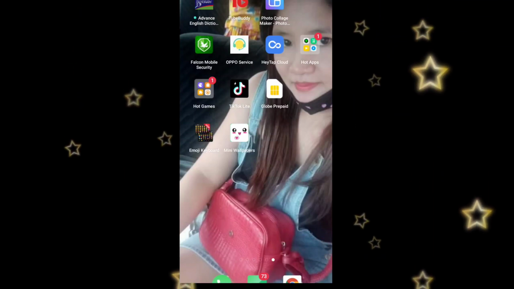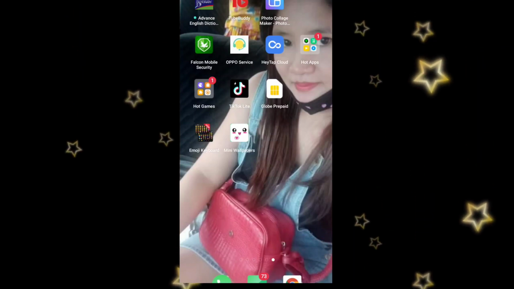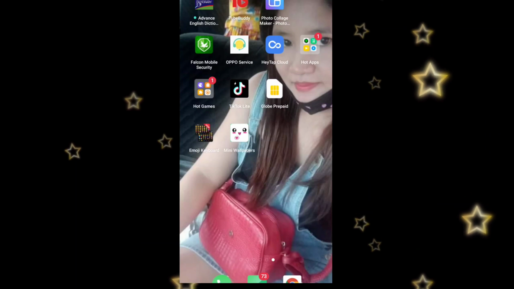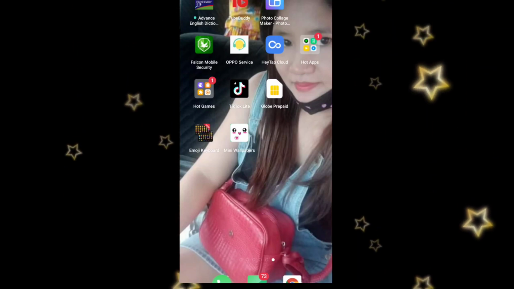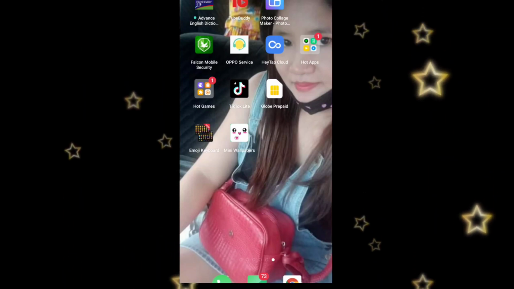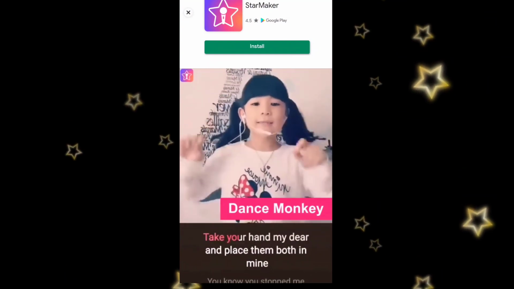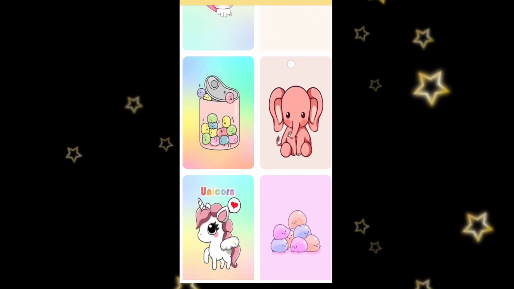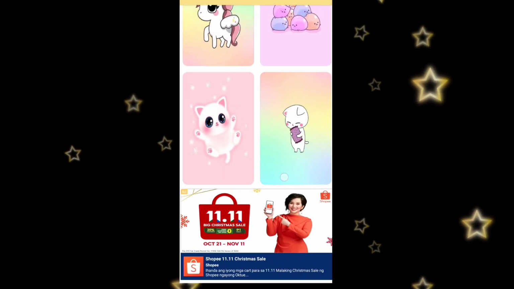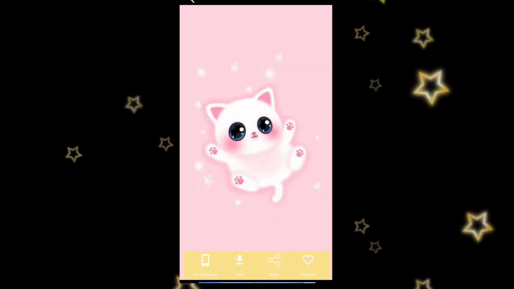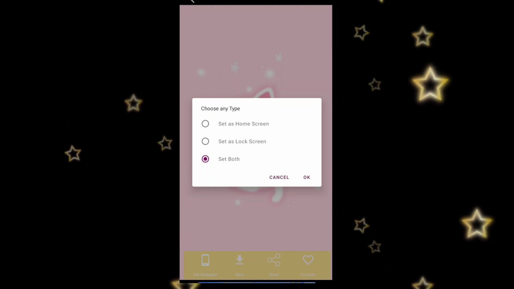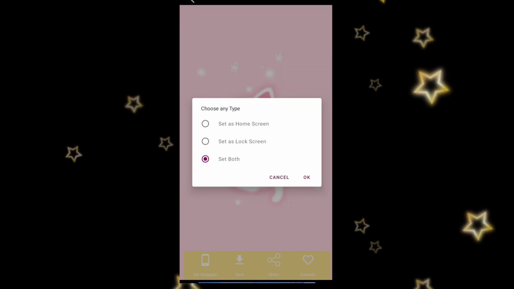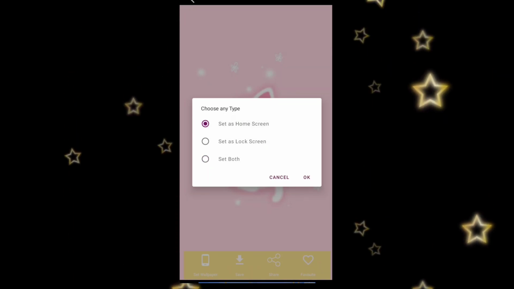You can't see it, guys, but it actually works. It actually works, guys, because I downloaded it. I just want to show it to you, guys. So when you want to set it as home screen, let's set it, and okay.